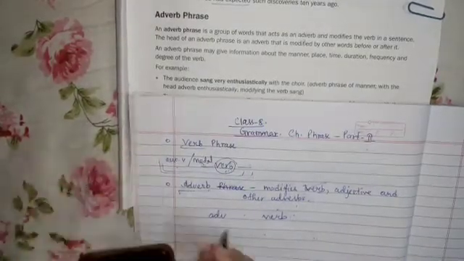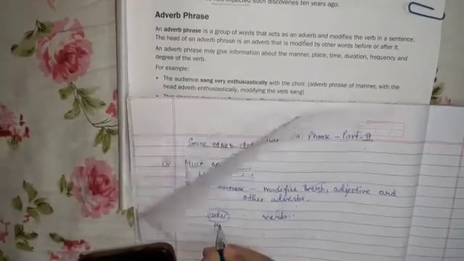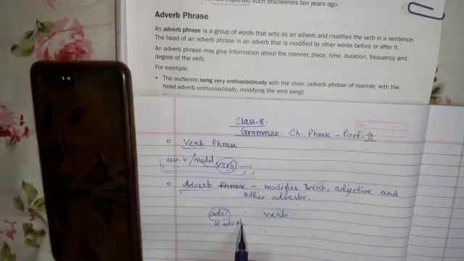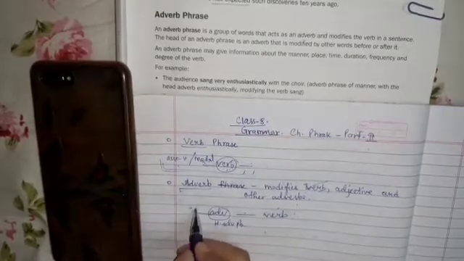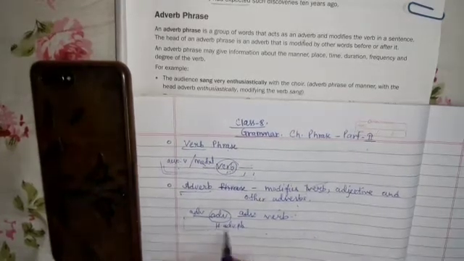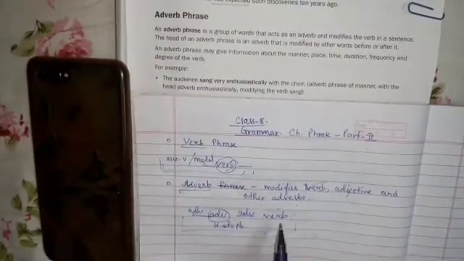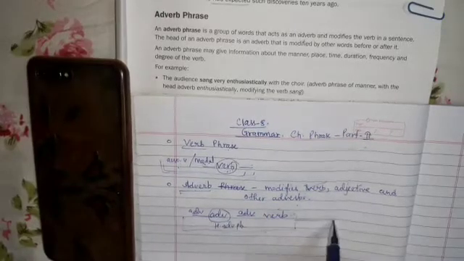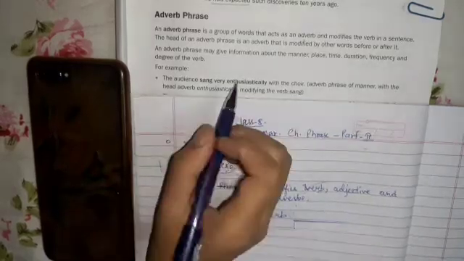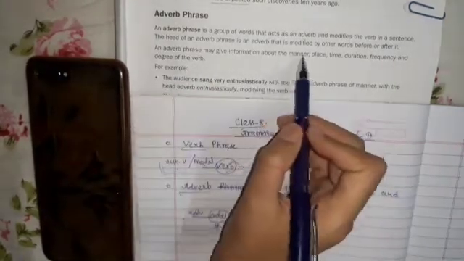The head of the adverb phrase is an adverb, and the head one has to be there. Before or after it, a few more adverbs or words will be there, and all together they make the adverb phrase. It is not necessary that the adverb phrase goes before the verb; it can come after the verb also. Let's see one example. An adverb phrase may give information about the manner, place, time, duration, frequency and degree of the verb.